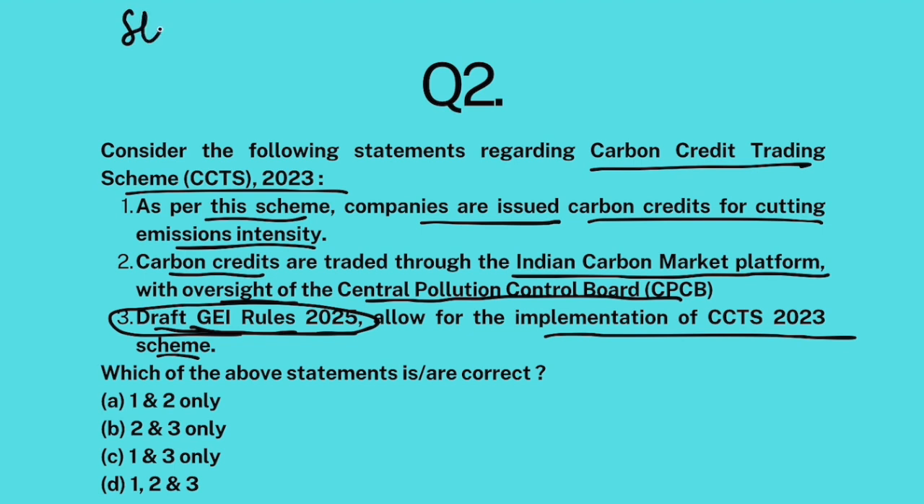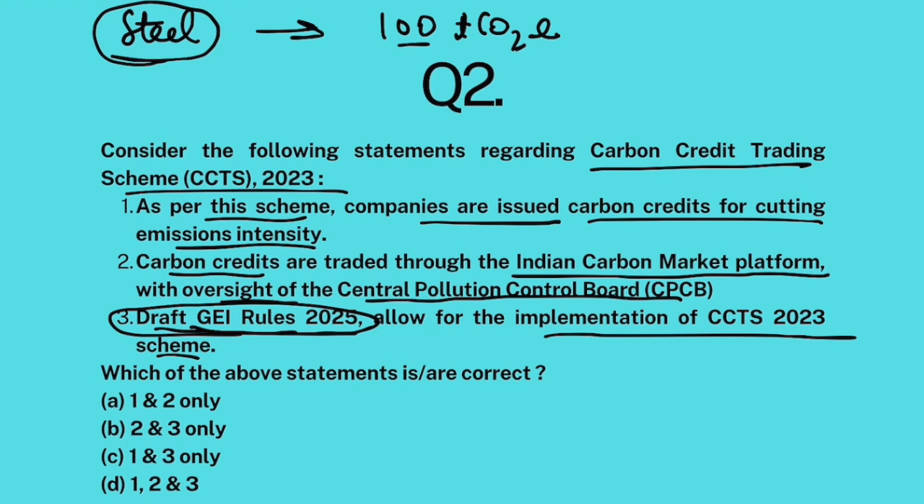For example, the steel industry is given a target of 100 ton CO2 equivalent of greenhouse gas emission intensity. So it cannot emit more than 100 ton CO2 equivalent. Now let's suppose this steel industry actually emits 90. That means the government told it to emit below 100, but it emitted 90, 10 below the government's target. So this steel company will be rewarded for it. It will get 10 carbon credits.